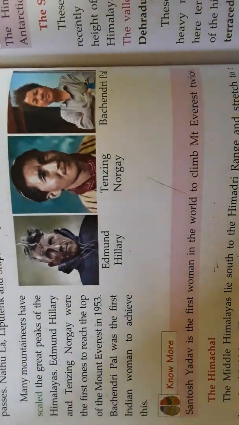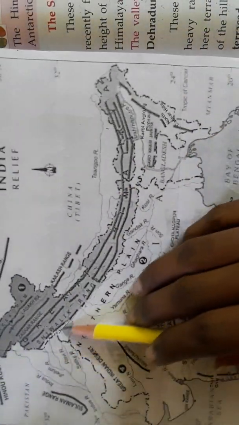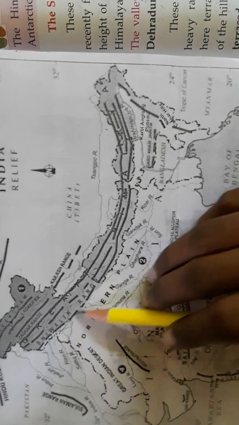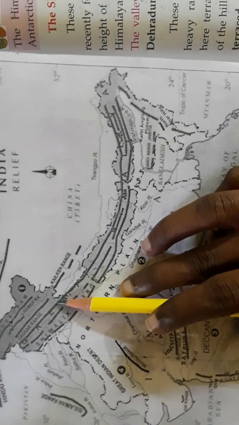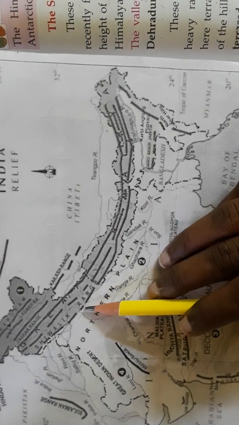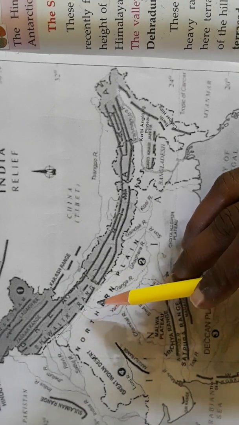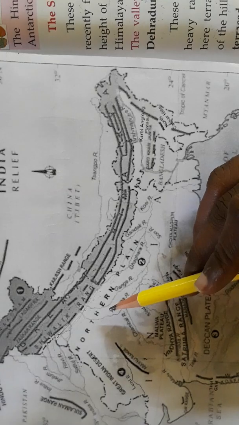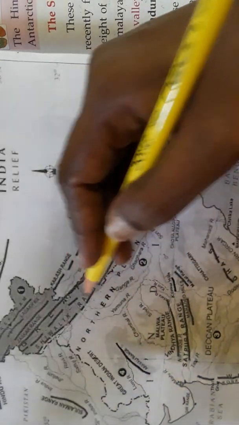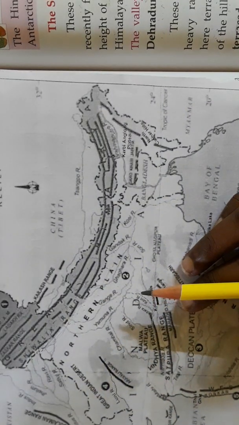So, Shivalik Hills. See here children, this is Shivalik Hills, Shivalik Ranges. The outer Himalayas are located in the southern part and are mostly recently formed hills. They are the lowest of three rows with an average height of 1200 meters above sea level. So it is known as foothills.